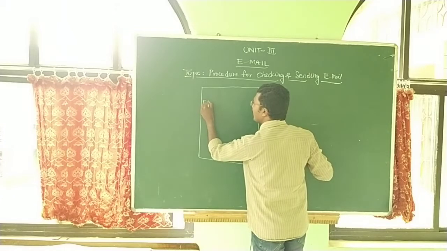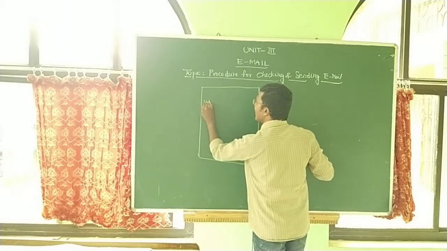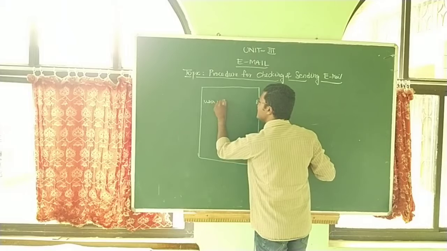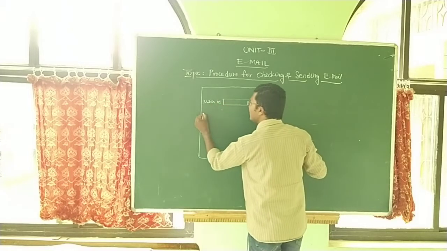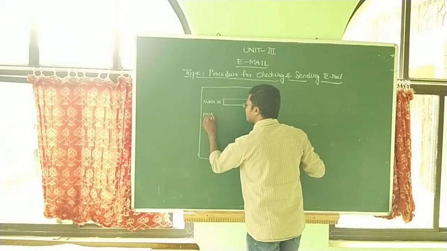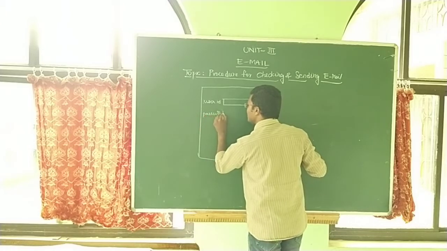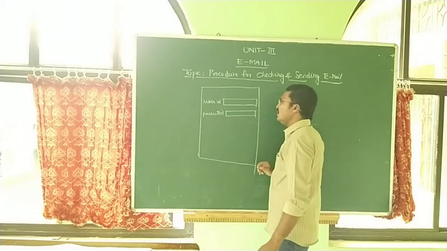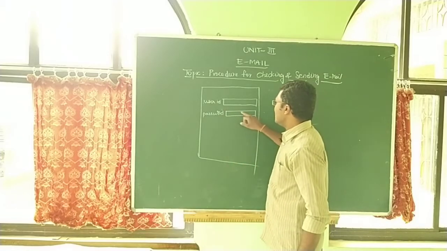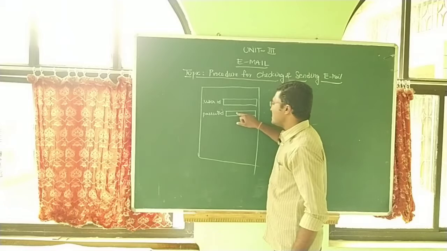The first area is the user ID, which is a text box. In this place, the user enters the proper user name. And this is called the password text box, in which you have to enter the password.